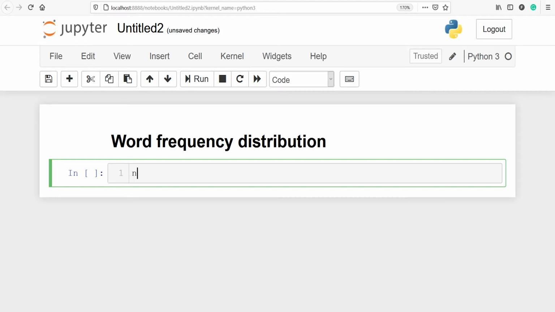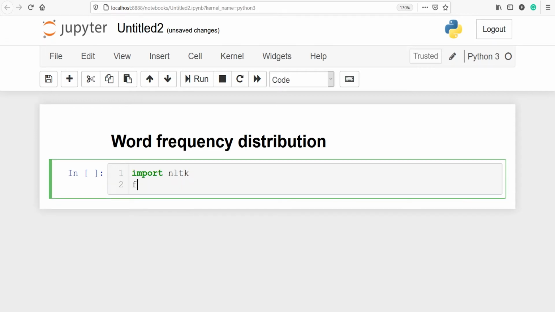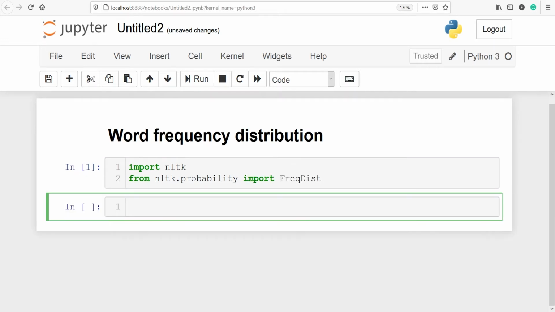Let's import NLTK. From nltk.probability, import FreqDist. We will be using this class. Let's execute our code. I'll make a variable text1 and save some sentences.